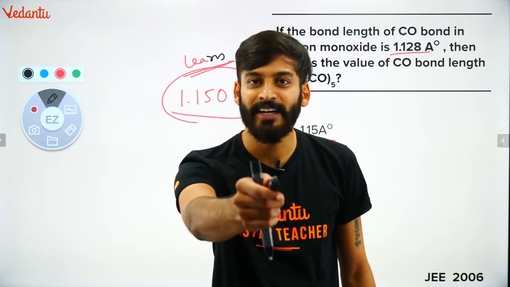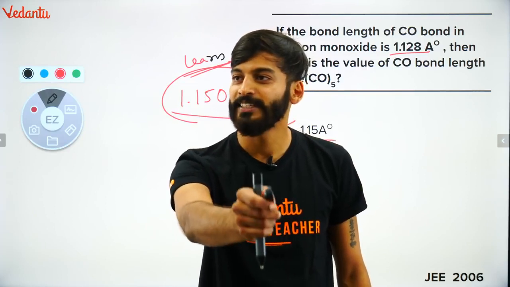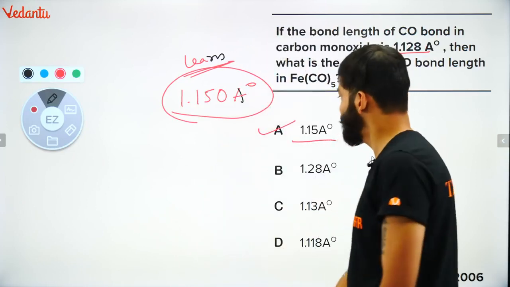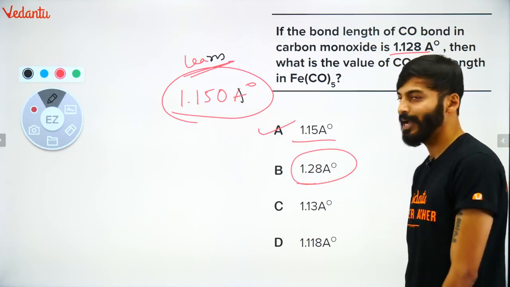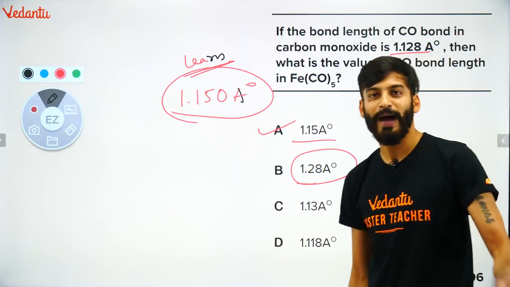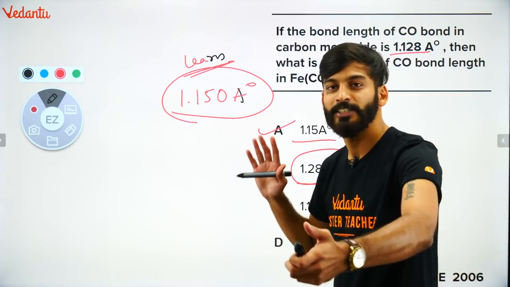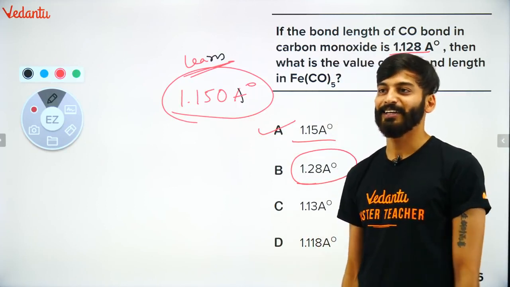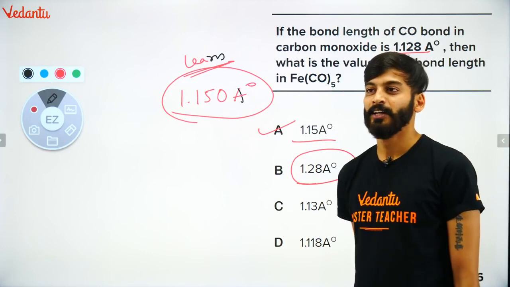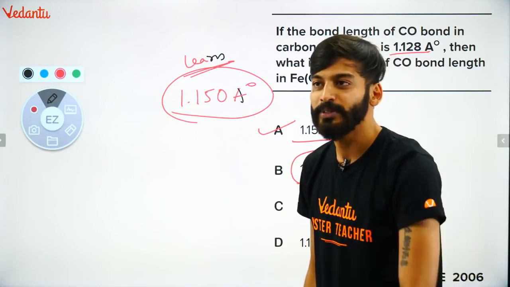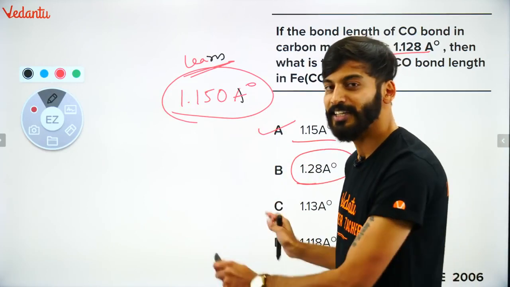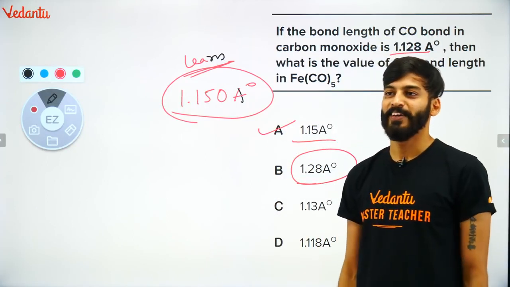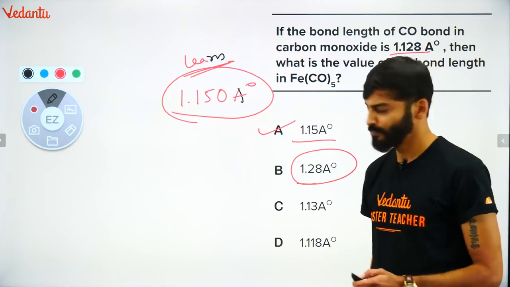All my sailors, are you understanding? सबको समझ आ रहा है? Clear हो रहा है? Very nice. Shall I move on to the next question? B नहीं है, वो तो बिल्कुल सेम हो गया ना बच्चा, 1.128 angstrom. उसमें तो कोई चेंज ही नहीं आया. Because of back bonding, the carbon oxygen bond length increases. वो बढ़ जाती है. It is always 1.15 angstrom. ठीक है? So need not worry. This question is asked, I am giving the answer. बहुत बढ़िया. आगे बढ़ता हूँ.